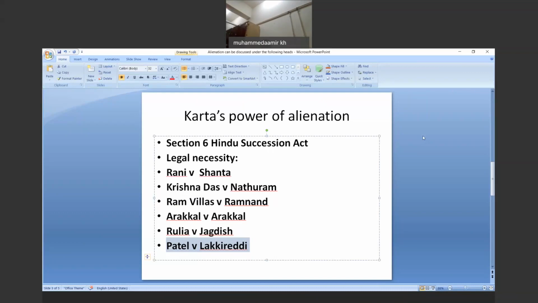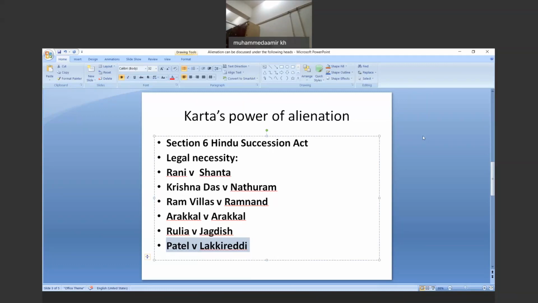We all know that there are so many ceremonies which happen after a particular person has died, which is known as shraddha and all those things, for the payment of rent, sale of land for the construction of a pakka house, alienation by the karta to purchase agriculture implements, where the family has been engaged in agriculture. They are all forming part of legal necessity.